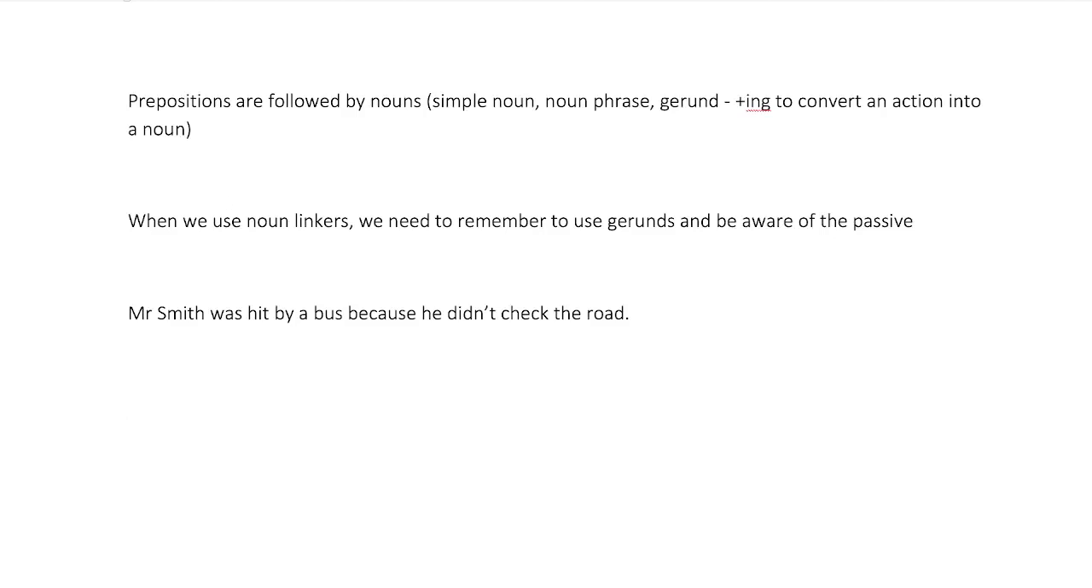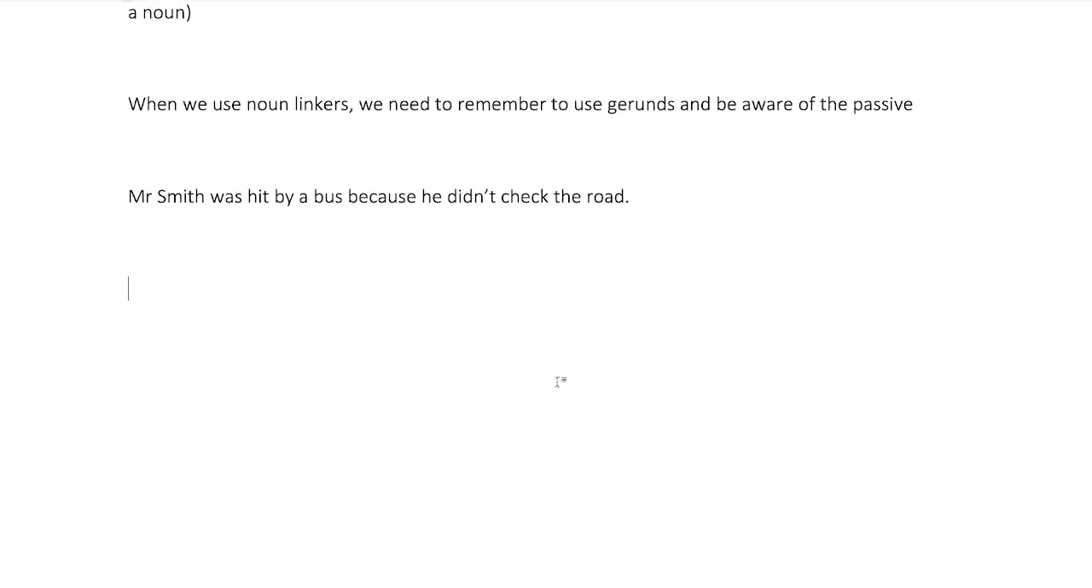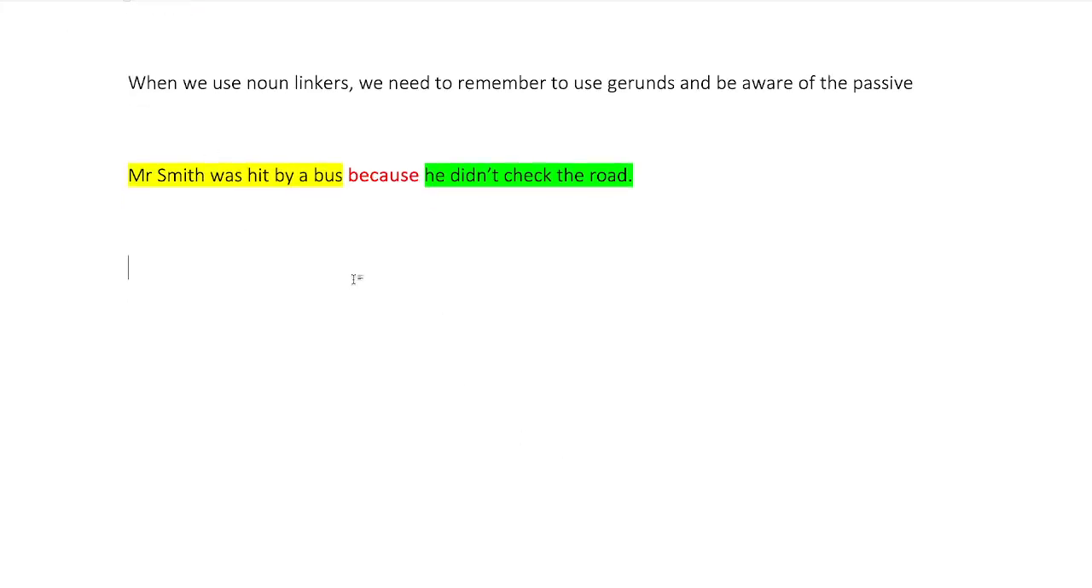Mr. Smith was hit by a bus because he didn't check the road. Think of the linker: it's because. Nice and simple. We know what because means. We've got a verb clause before, we've got a verb clause after. It's focusing on the cause. Okay, this is the result. That really doesn't get much more simple than that. We all understand this.